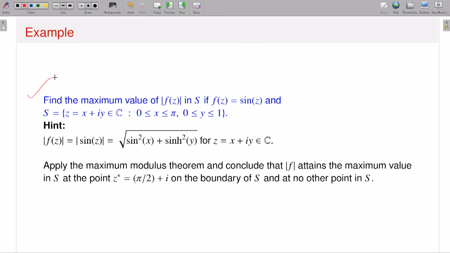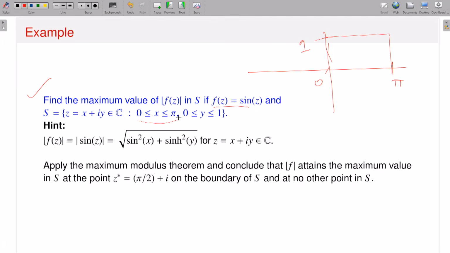Like, if I say find the maximum value of modulus of f of z in S. What is the region S? This is my region, and your function f is sine z. Now you can draw a picture. So what is my region S? x runs from 0 to pi, so this is 0, this is pi, and y runs from 0 to 1, so this is 1. So that means I am talking about this region.